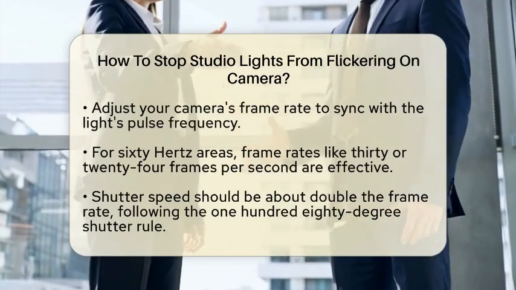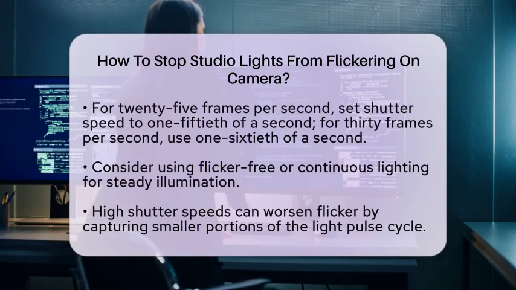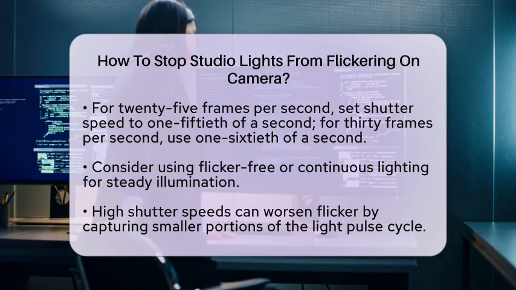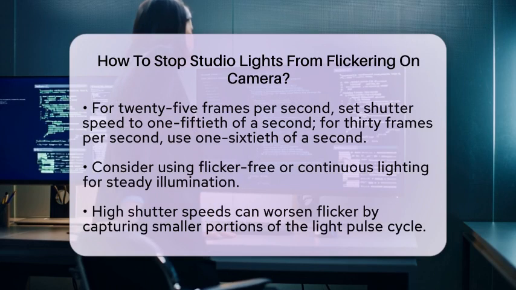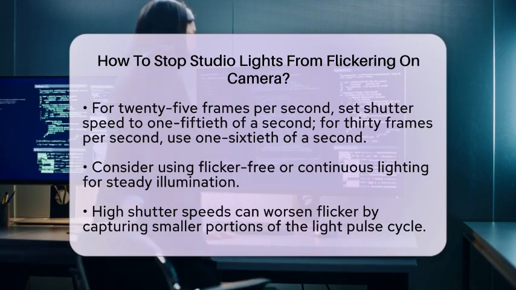Another option is to invest in flicker-free or continuous lighting. Professional studio lights designed for steady illumination can make a significant difference. These lights often use electronic drivers or direct current power to maintain constant brightness, which is ideal for video production.